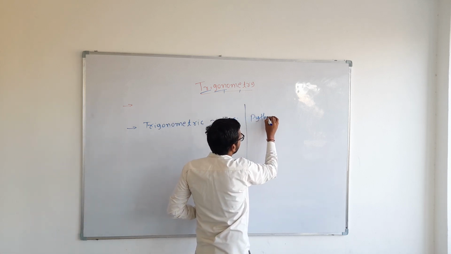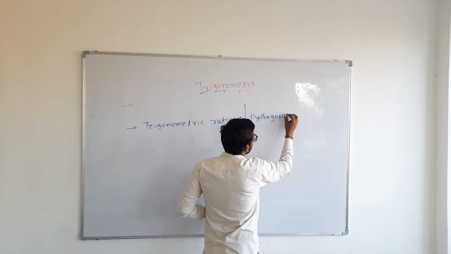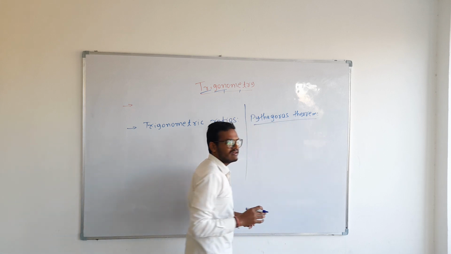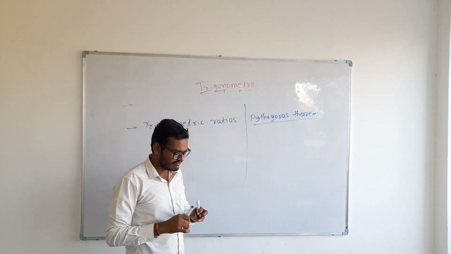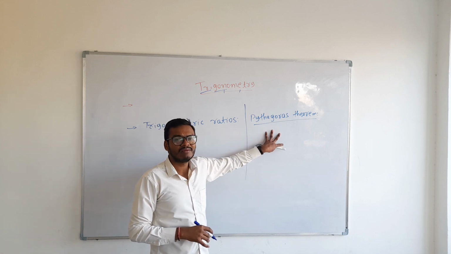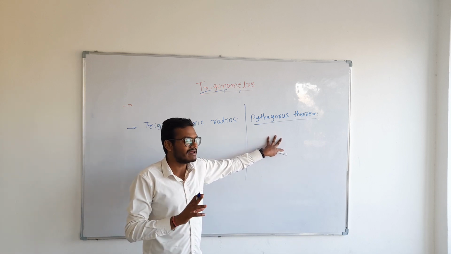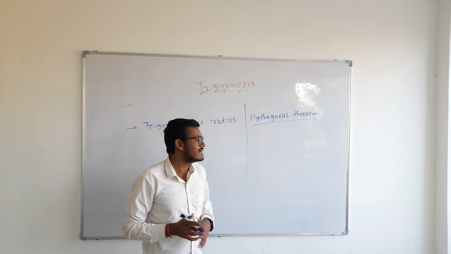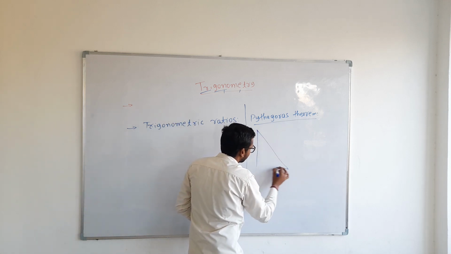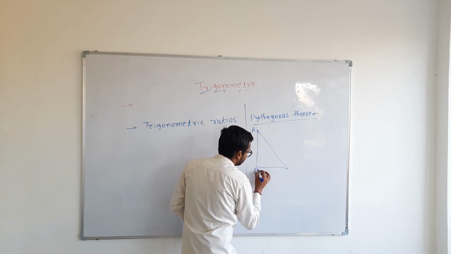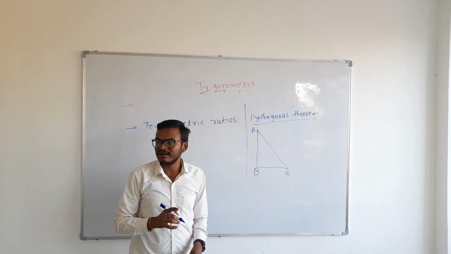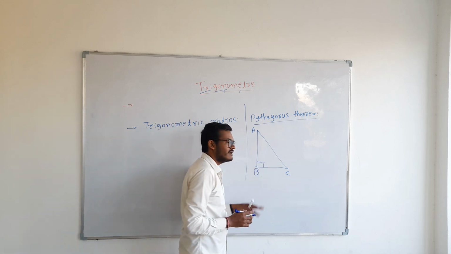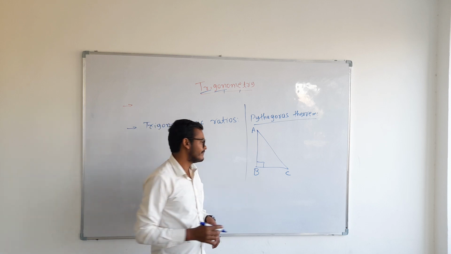Pythagoras theorem. Pythagoras theorem is a very important theorem in mathematics. Throughout mathematics it is very useful. Pythagoras theorem is applicable only to right angle triangles. अब right angle triangle किसे बोलते हैं? कोई भी एक ऐसा ट्रायंगल जिसमें कोई भी वन एंगल 90 डिग्री का हो, we will call it a right angle triangle. So triangle ABC can be considered a right angle triangle if any one angle is of 90 degrees. So suppose here angle B is 90 degrees, so this is a right angle triangle.